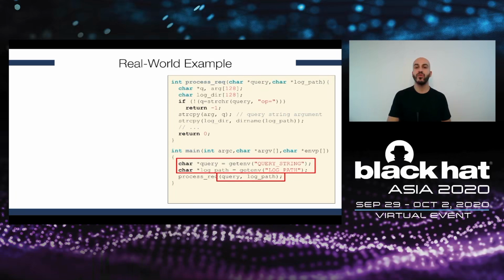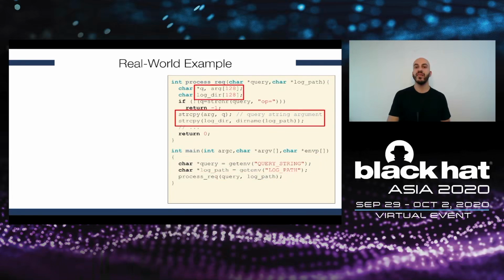If we assume that these two variables represent the input of this program and this input is controlled by an attacker, we clearly see that this program contains two vulnerabilities. Here there are two buffer overflows where this data read from the environment variables is used in unsafe string copy without checking the size of the destination buffer. So, easy: two buffer overflows.